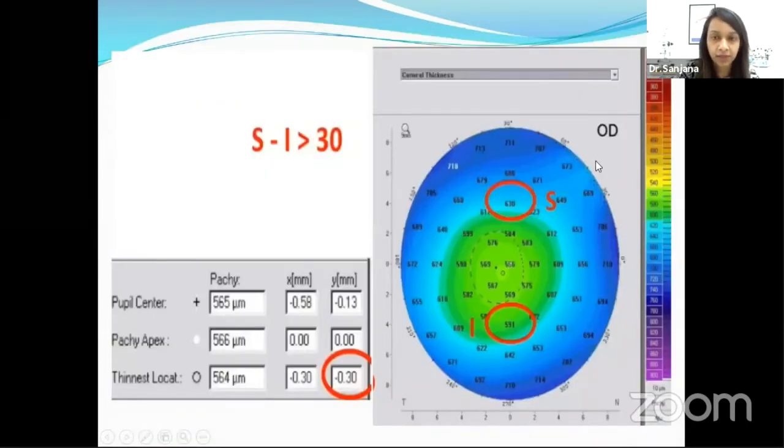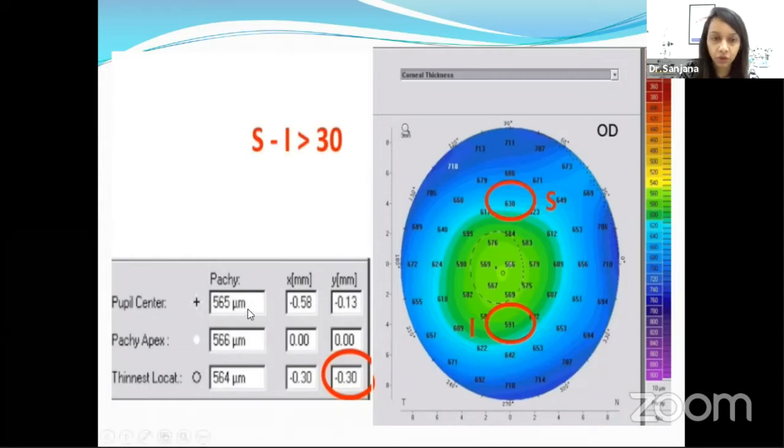Now, in this map, again, it's very important to look at the values in the superior and the inferior part, especially in the 5 millimeter zone. So here we see that this is actually the 5 millimeter zone, and the superior value is 630 and inferior is 591. Now, normally the difference at this point, superior to inferior, should be lesser than 30. Anything more than 30 is again considered to be suspicious.